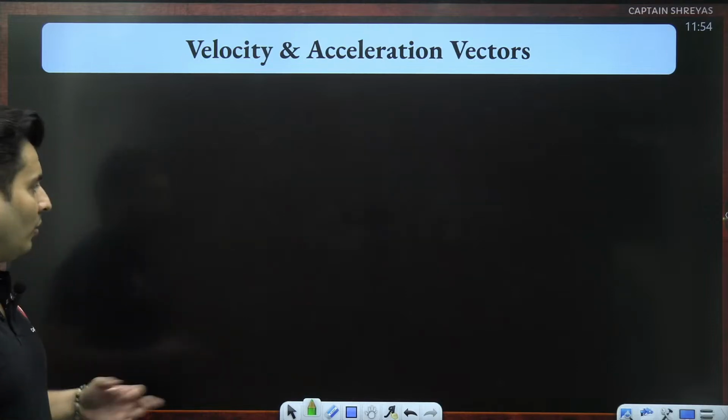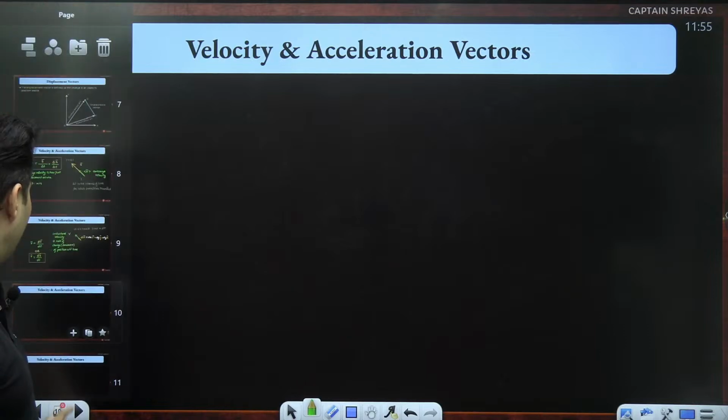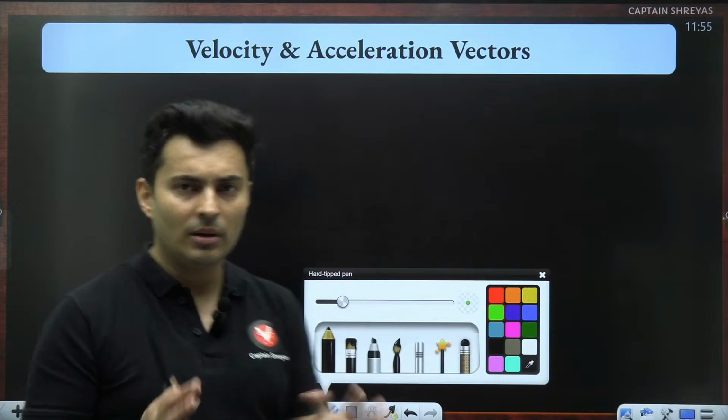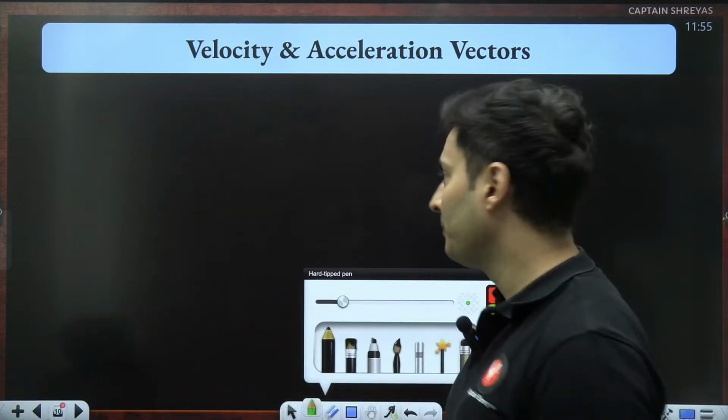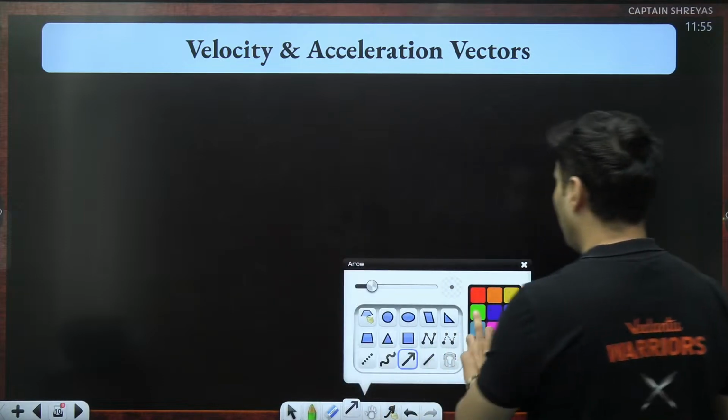Now that we have defined what velocity, displacement, position is, the last thing that we need to define is nothing but acceleration. And then I will show you the problems associated with it, etc. See, imagine I have a particle.